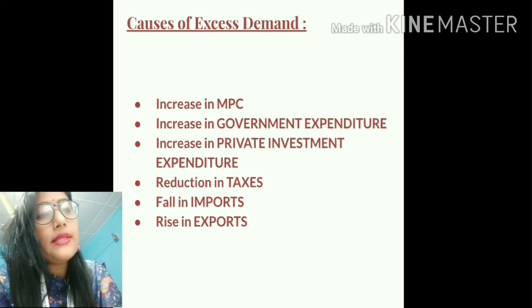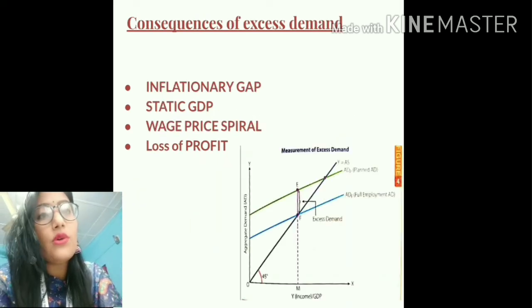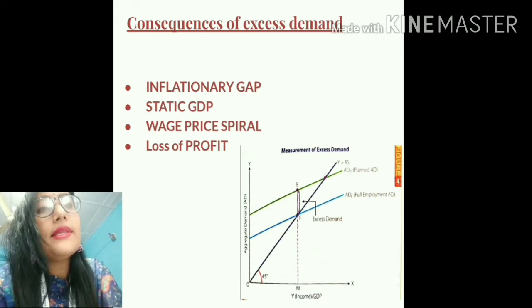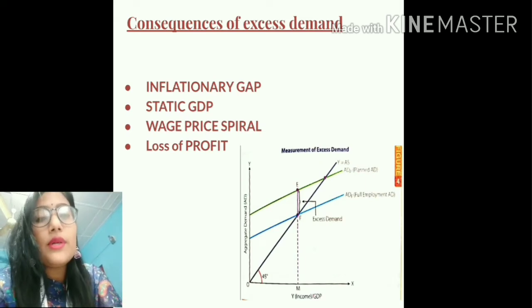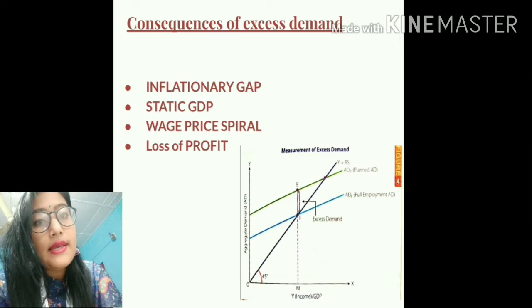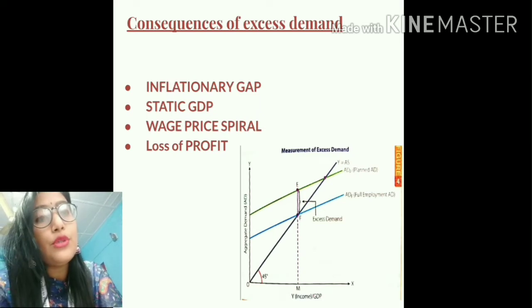We also discussed the consequences of excess demand. The four major consequences of excess demand were, the first one is inflationary gap. Inflationary gap is a gap which is caused by excess demand. It is basically the gap between the planned aggregate demand and the full employment aggregate demand.